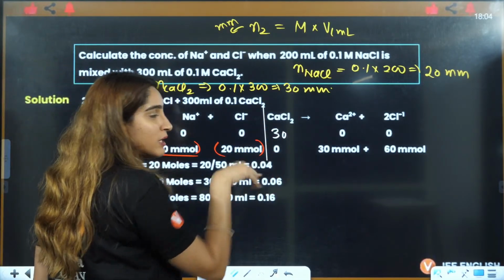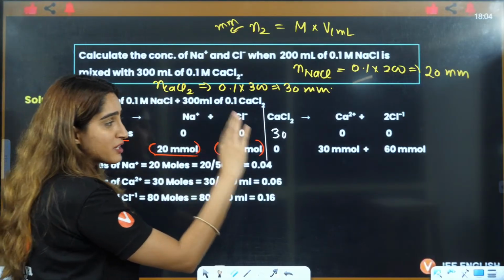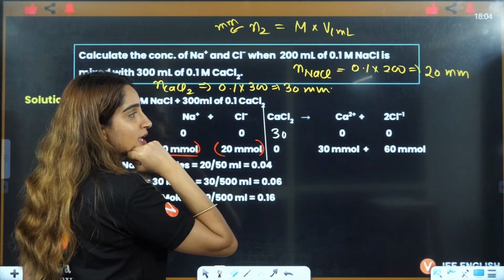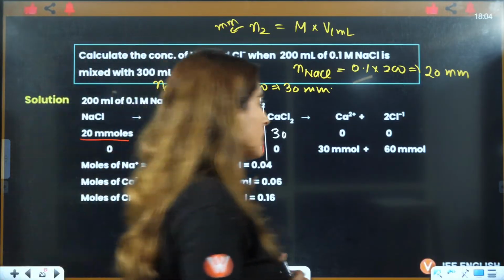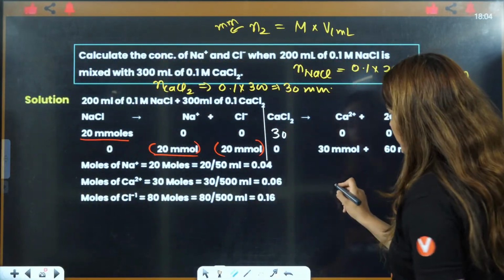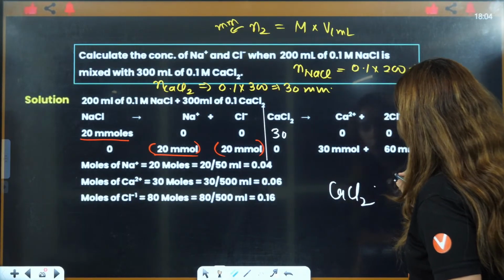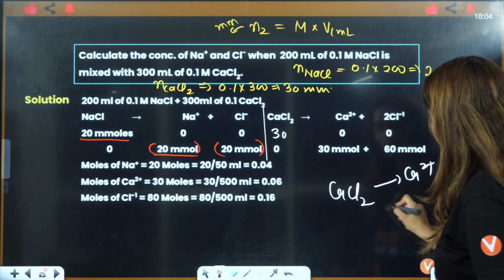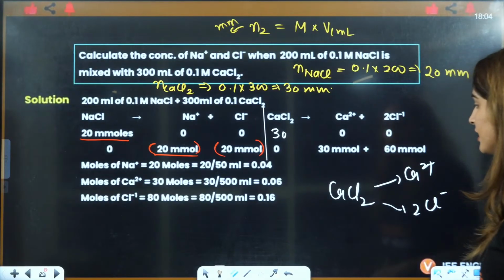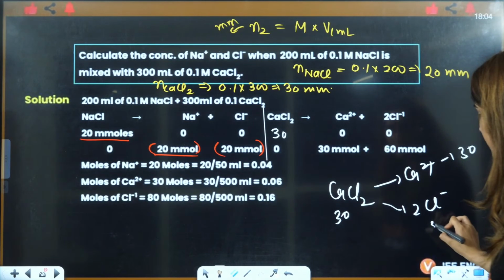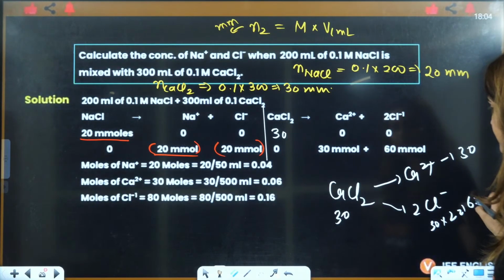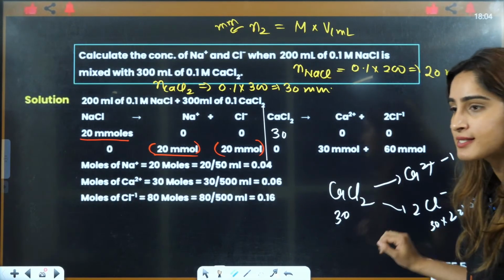Full 30 will be dissociated into 30 Ca2 positive, because the simple thing is 1 CaCl2 gives you 1 Ca2 positive and 2 Cl negative. That means if this is 30, this will be 30 and this will be 30 multiplied by 2, that is 60. That's why we have written 60 here.